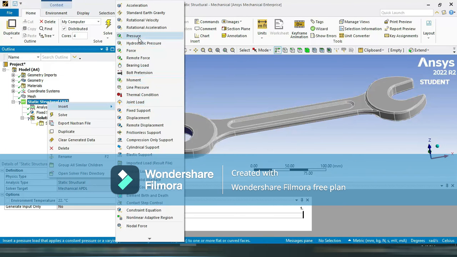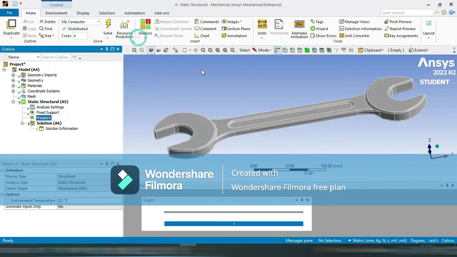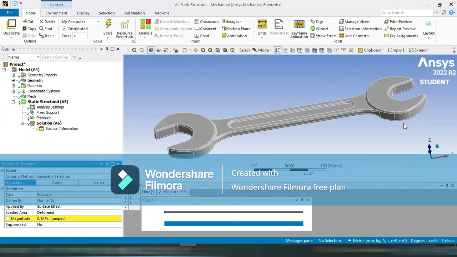I am applying pressure force here. Pressure force is always normal to the surface. So if I select the surface here, suppose this one, again press and hold Control key, this one, and this one. Okay, and if I say apply, what will happen? The force will apply normal to that particular surface.